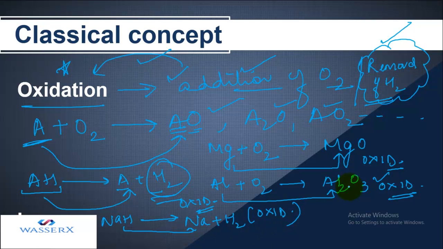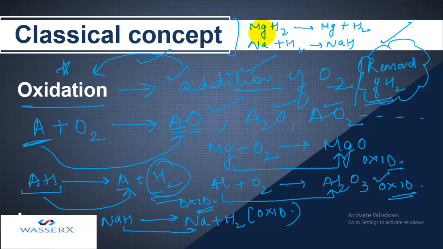So we can make out oxidation and reduction depending upon whether oxygen is added or hydrogen is removed. Let me ask you one question. If I have MgH2 going to Mg plus H2, and in another part I have Na plus H2 forming NaH, which of these refers to oxidation?